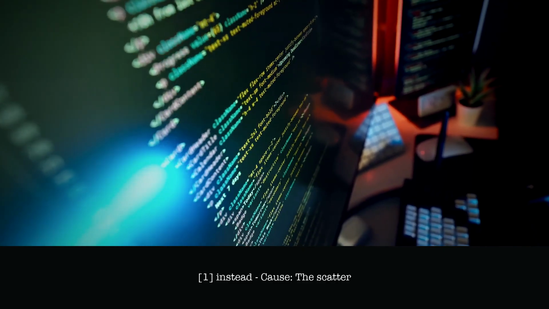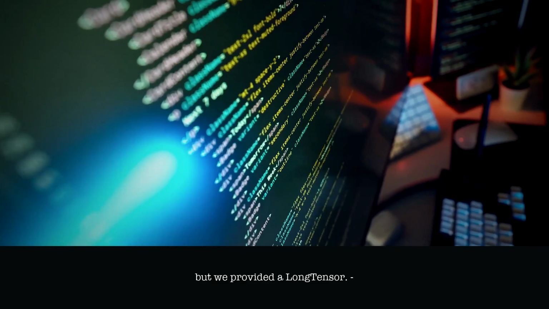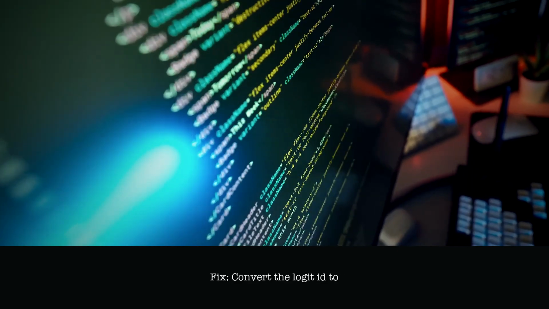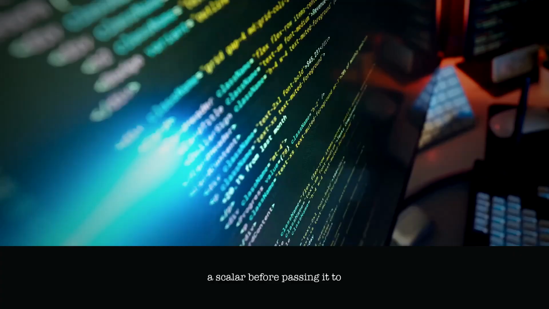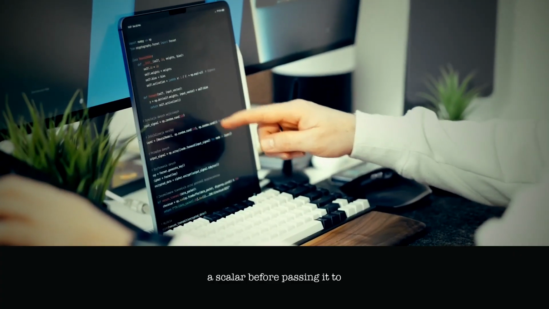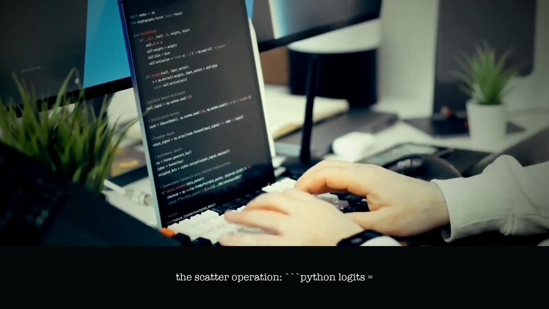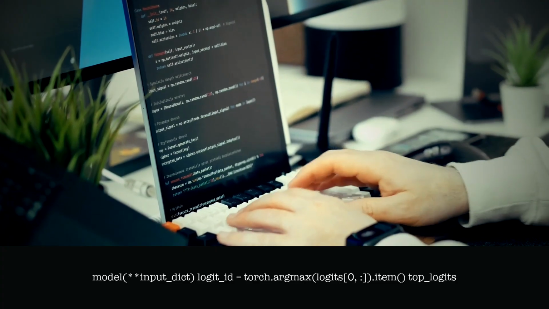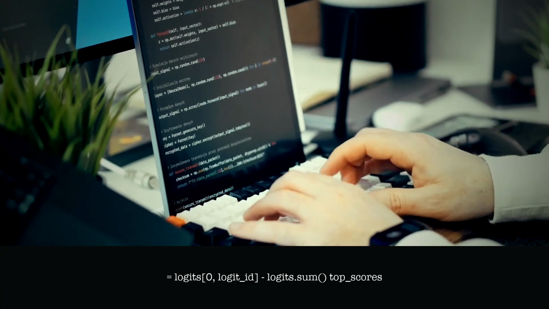Error encountered: 2. Runtime error. Expected scalar tensor for argument output scaling in call to scatter_nd, but got long tensor of size 1 instead. Cause: the scatter operation requires a scalar as input, but we provided a long tensor. Fix: convert the logit ID to a scalar before passing it to the scatter operation.